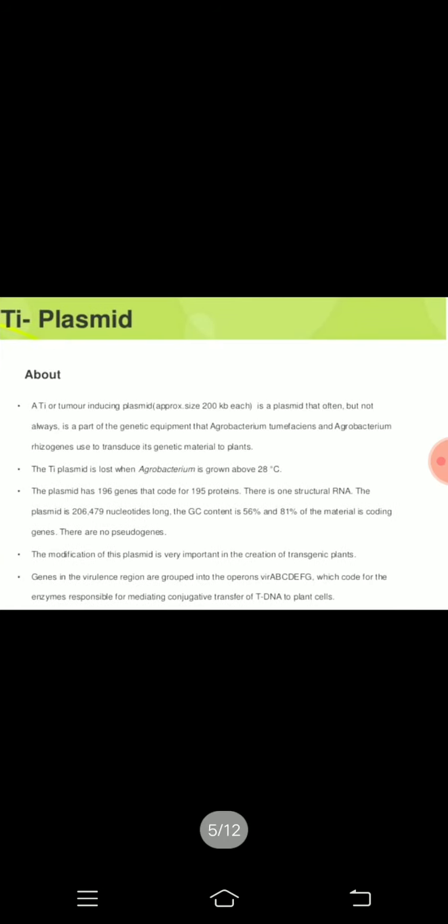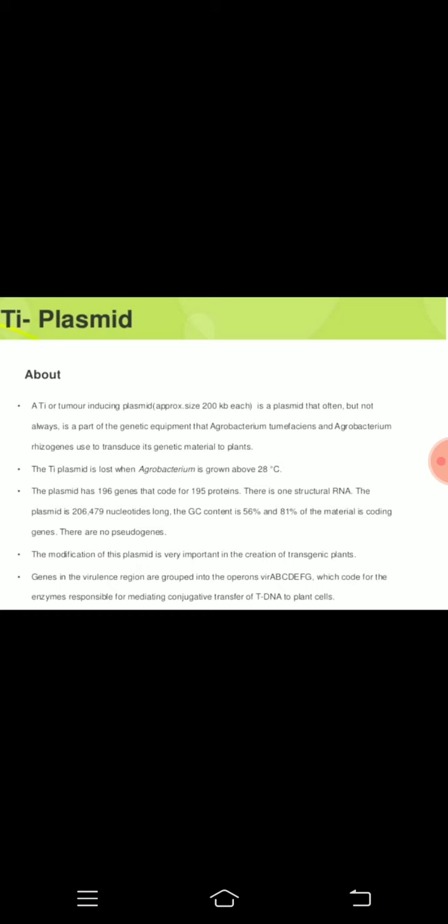Okay, then we'll go for the Ti plasmid. Ti means tumor inducing plasmid. Its approximate size is 200 kilo base pairs. It is a part of the genetic equipment that Agrobacterium tumefaciens and rhizogenes use to transduce genetic material into the plants.